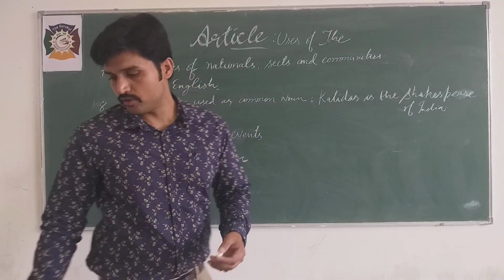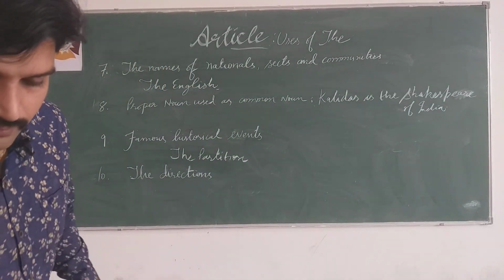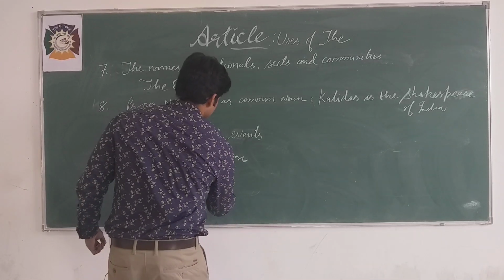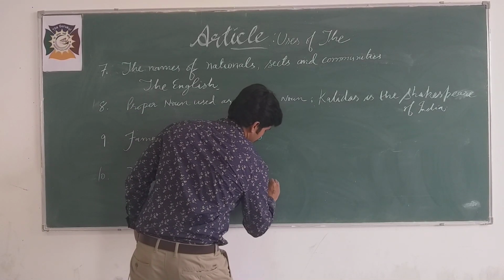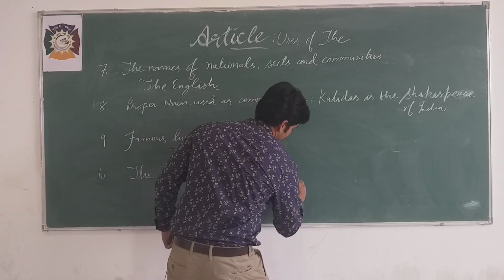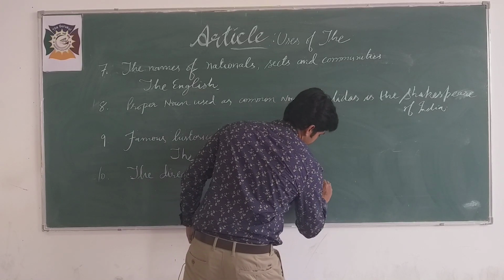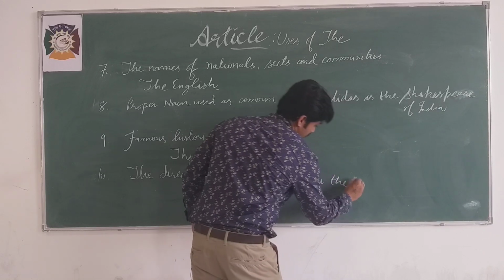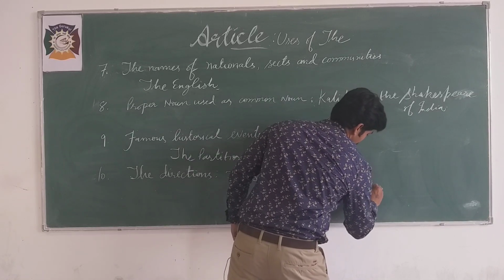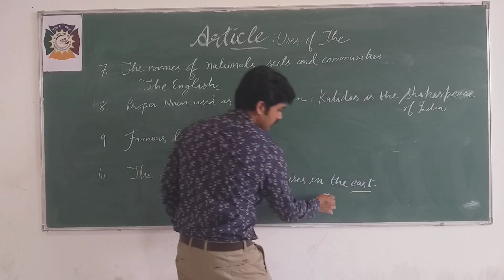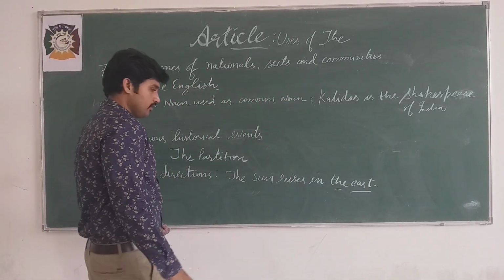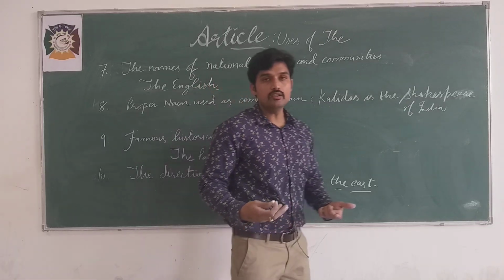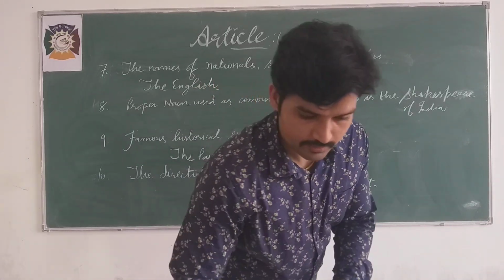So when you have to use directions, for example, the sun rises in the east. Now this is one of the directions, so the is used here, and in the same way you can say the sun sets in the west. Now let me erase it.